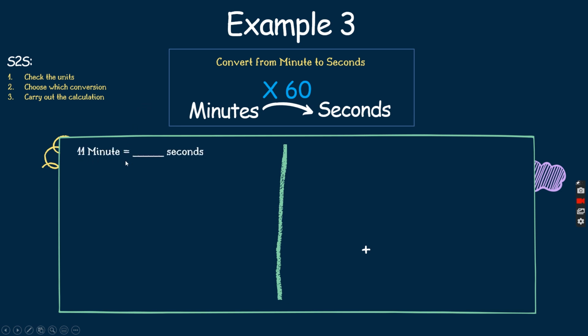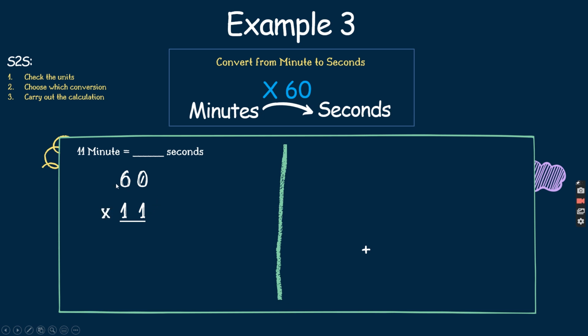So 11 minutes, we want to change it to seconds. Same steps as usual, rewrite it in column format. Now the only thing that is different is that this is 2 by 2 digit, okay, which I know you have learned this before. So I need you to do this slowly because you tend to make a careless mistake when you do it quickly. Just step by step, one by one.